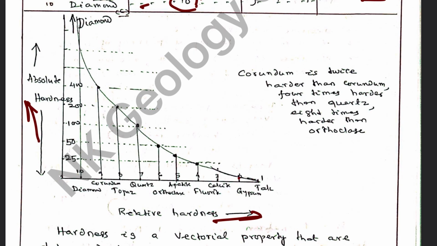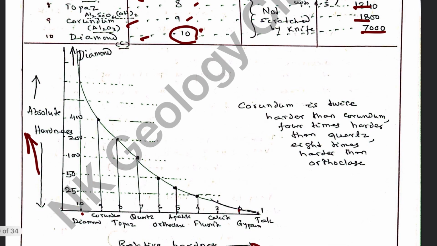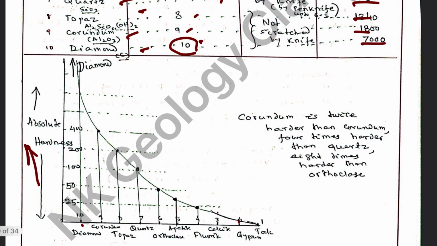But if you take absolute hardness, it is increasing. When you talk about diamond, whose Mohs scale hardness is 10, it is several times harder than talc. It is about 7000 times harder than talc.